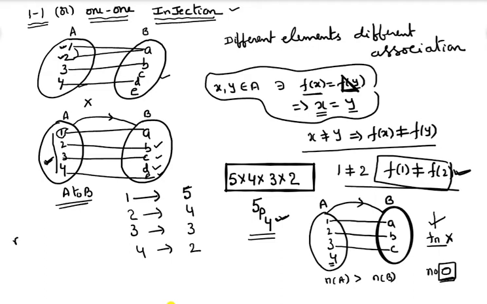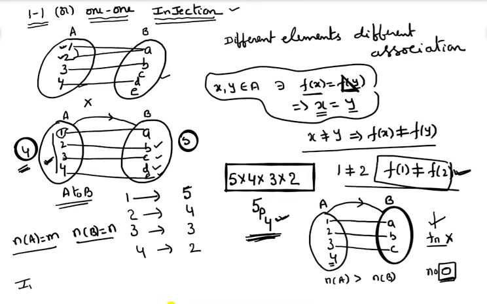Observe here, number of elements in A is equal to m, number of elements in B is equal to n. This set is having 4 elements, this set is having 5 elements. We got the number of one-one functions is equal to 5P4. Now I am asking, number of elements in A is equal to m, number of elements in B is equal to n.